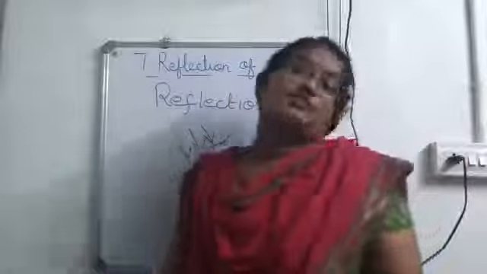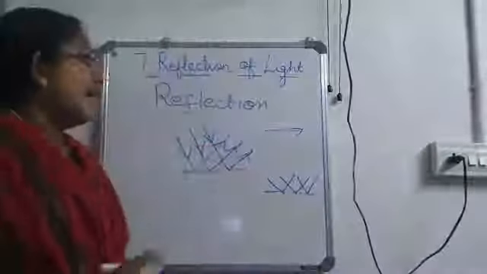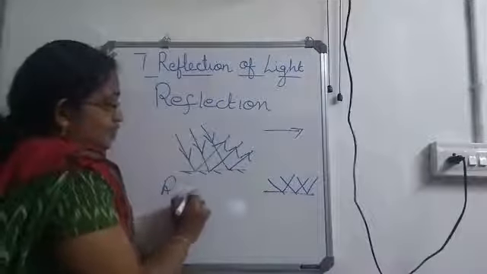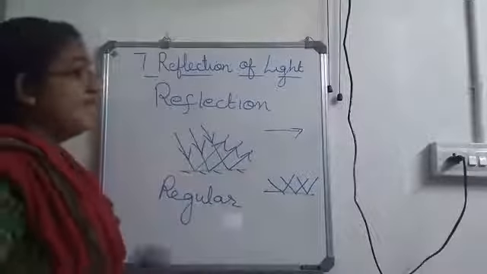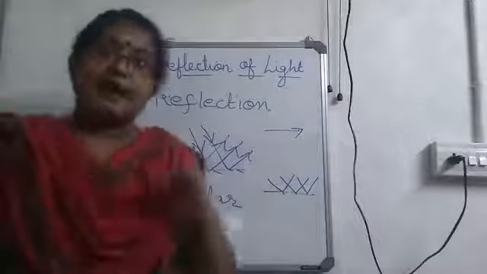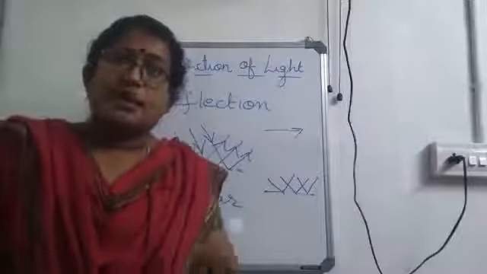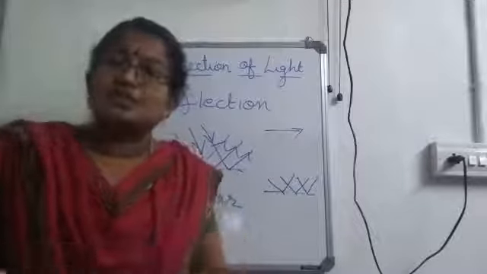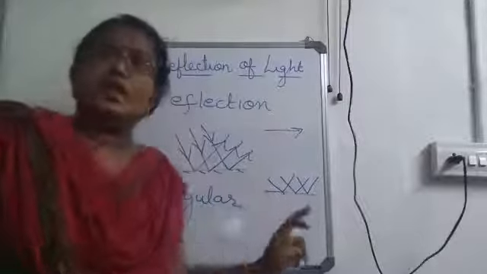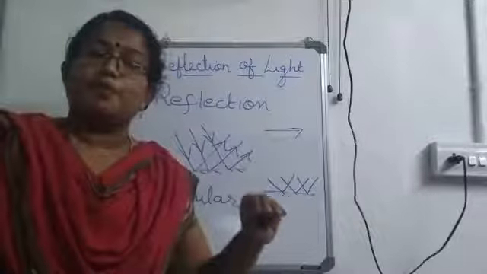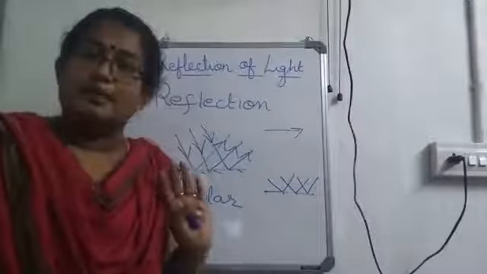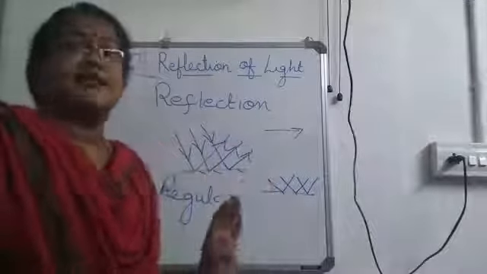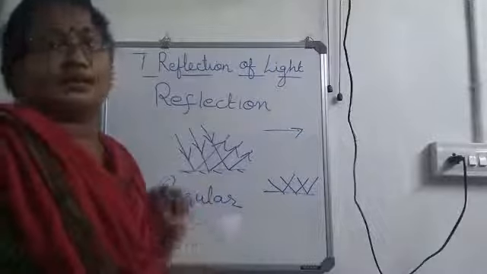And such a reflection can be called as regular reflection. Okay, it is known as regular reflection. That is when a parallel beam of light rays falls on a smooth surface. Here the surface is smooth. So if it falls on a well polished or a smooth surface, the reflected beam also will be parallel. And this can be called as regular reflection.